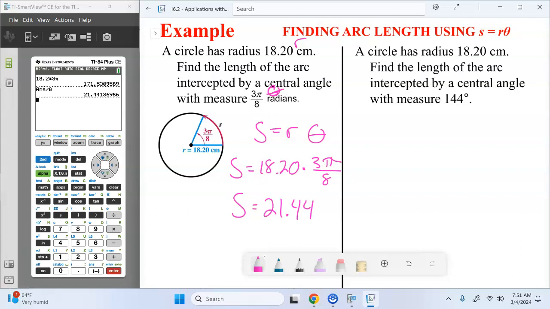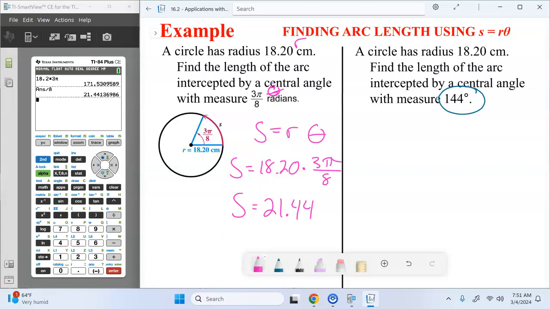And again, I want to note, here we have the degree symbol, so clearly we know it's going to be degrees. But I want to emphasize something. On the left side, it said 3 pi over 8 radians. It does not have to say radians for it to still mean radians. It could just say with a central angle with a measure of 3 pi over 8. Because there's no degree symbol, again, it's assumed to be radians. So make sure that you're very, very careful with that. Just because you don't see radians doesn't mean it's not radians. If you don't see a degree symbol, then it's radians.